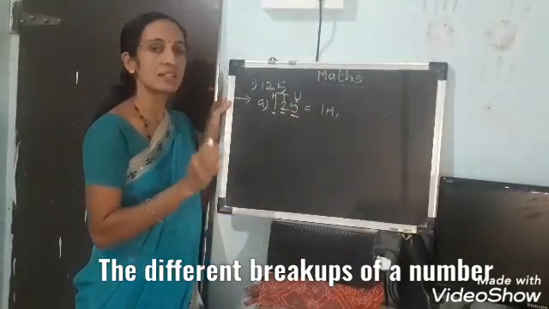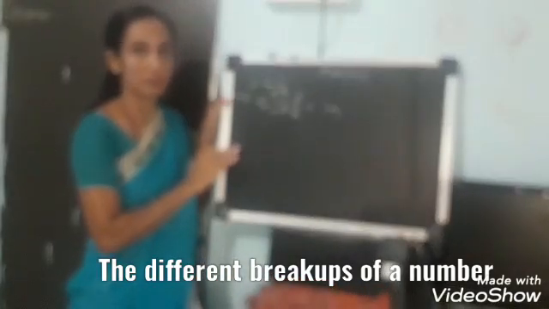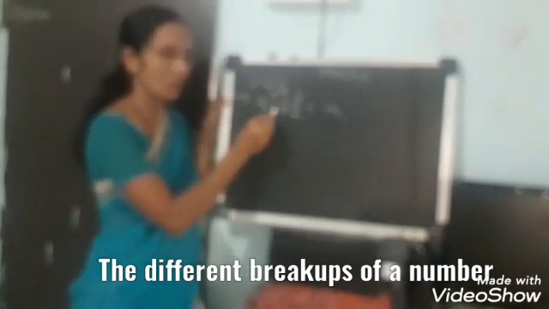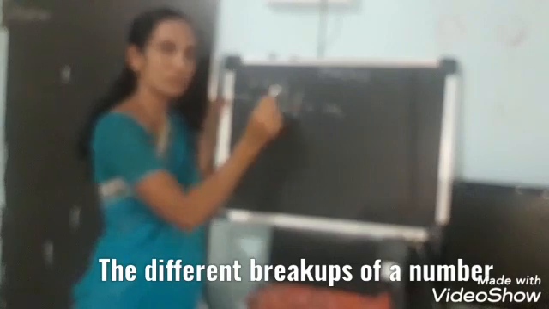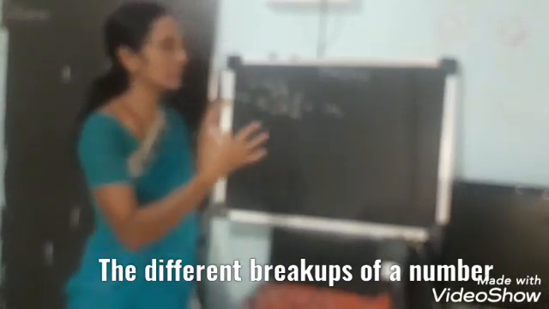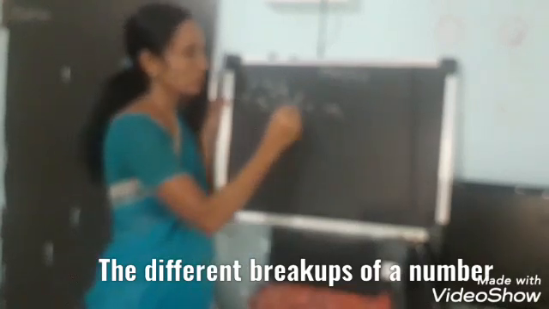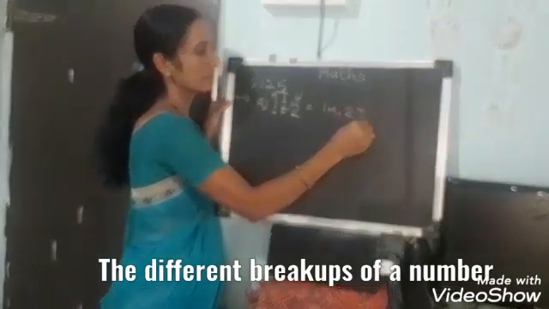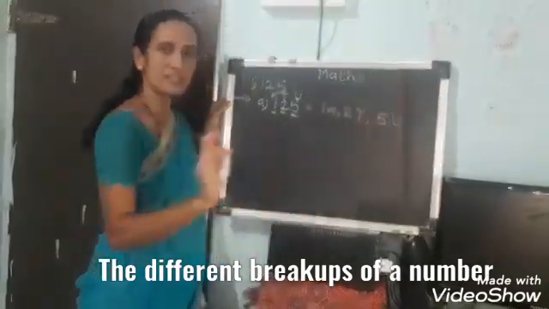In 3 pieces I have broken the number. It is called breakups of a number. How in 3 pieces? See, 1H, 2T and 5 units. 2 at the tens place, 5 at the units place. In this way we have to write.